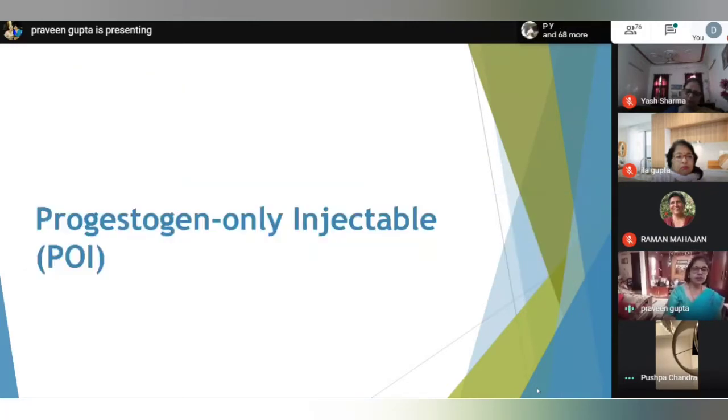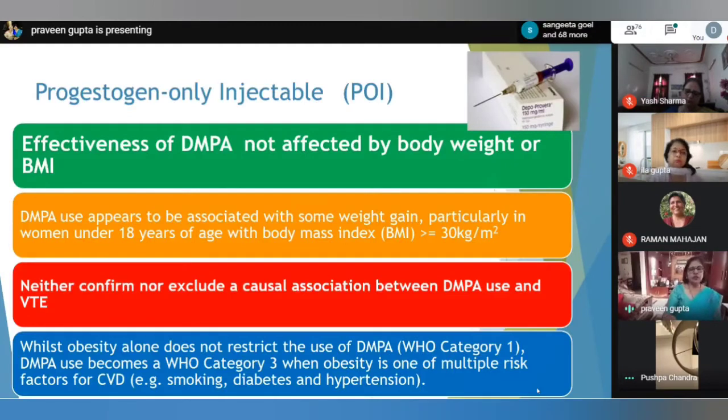Next, progesterone-only injectable. The effectiveness of DMPA is not affected by the body weight or the BMI. DMPA use appears to be associated with some weight gain, particularly in adolescents less than 18 years of age with a body mass index of more than or equal to 30 kg per meter square. It has been seen that if their body weight increases more than 5% of the baseline within the first 6 months of use of DMPA, then they experience continued weight gain. So DMPA use is associated with some weight gain in obese patients.